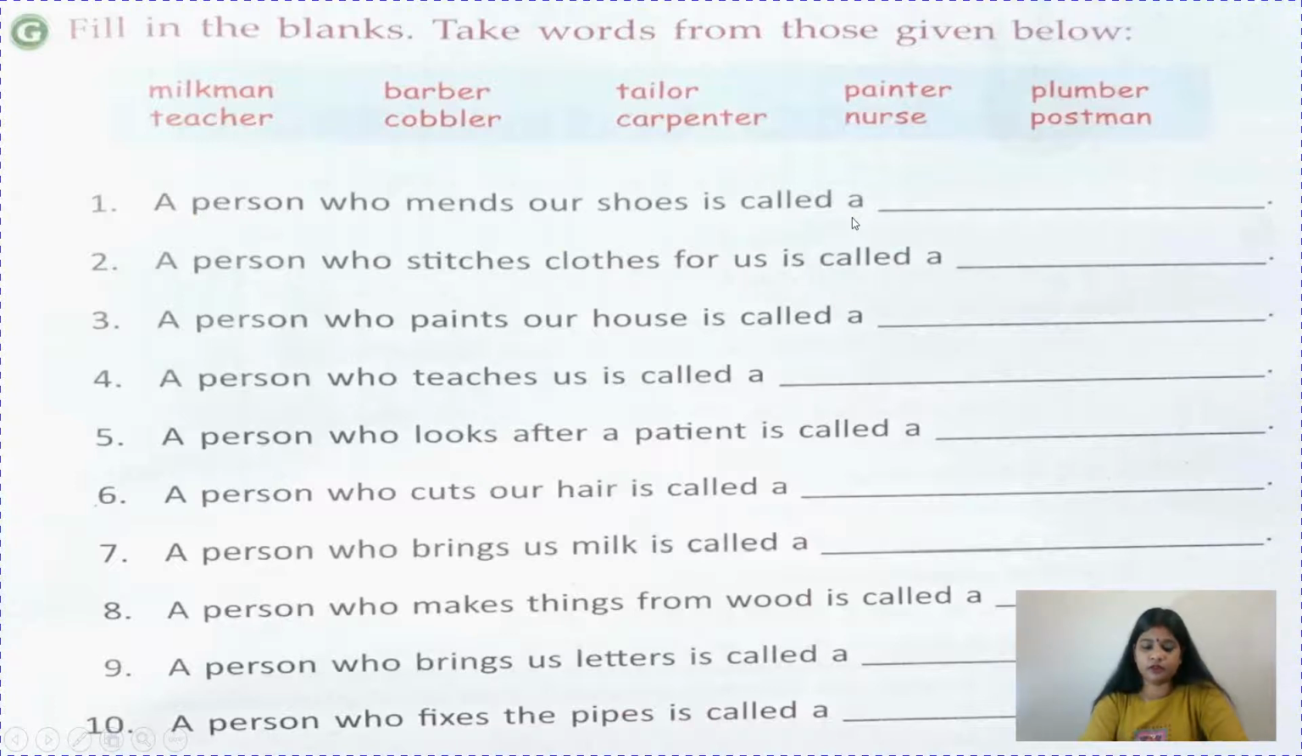Children, when you have to mend your shoes, where do you go? We go to a cobbler. So we can find cobbler here, and we can strike it off, so that there will be no confusion in looking for the other words.